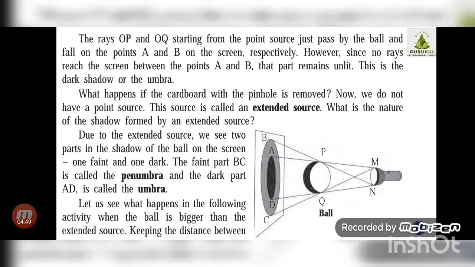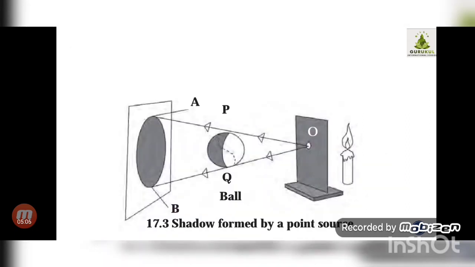So this is the difference between the shadow obtained from a point source and an extended source. Correct? The shadow which we obtain from the point source is only a single type of shadow. You can see in this figure AB, there is no distinguishing between the colors. A single color shadow is formed, and this shadow is called umbra.